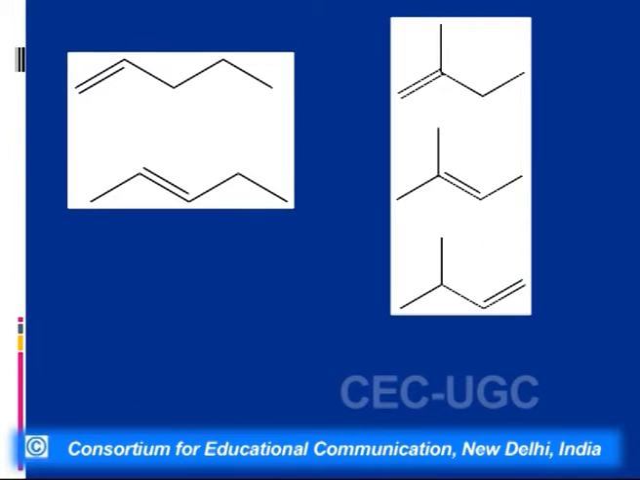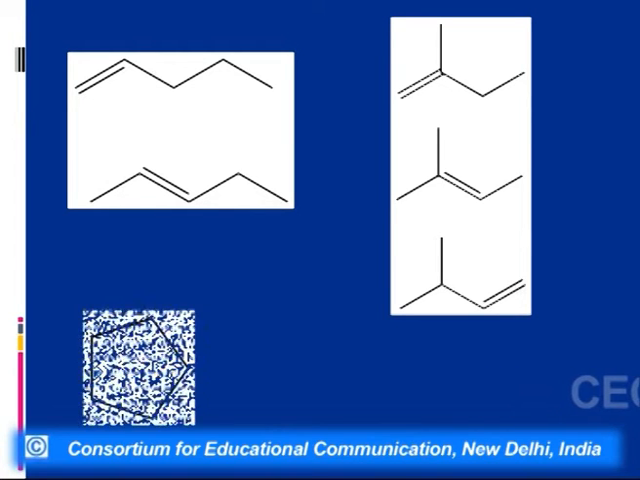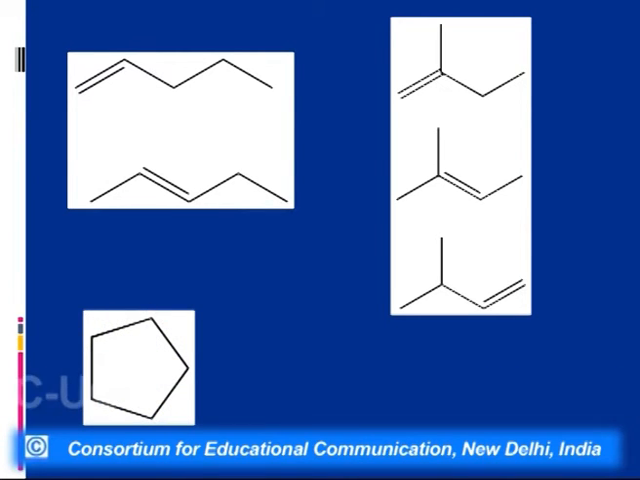So when we look into these structures, we find that structure number 1 and 2 are position isomers. If we compare these to the next one, then these are chain isomers. And if I compare this with the third structure, then this is a functional isomer of pentene. So what we know here is that if the molecular formula is complex, then it can exhibit more than one type of isomerism.